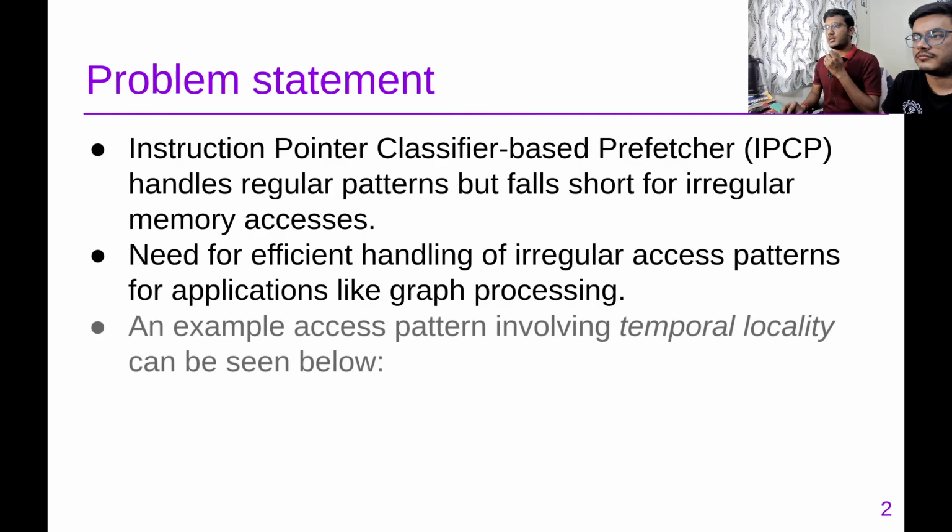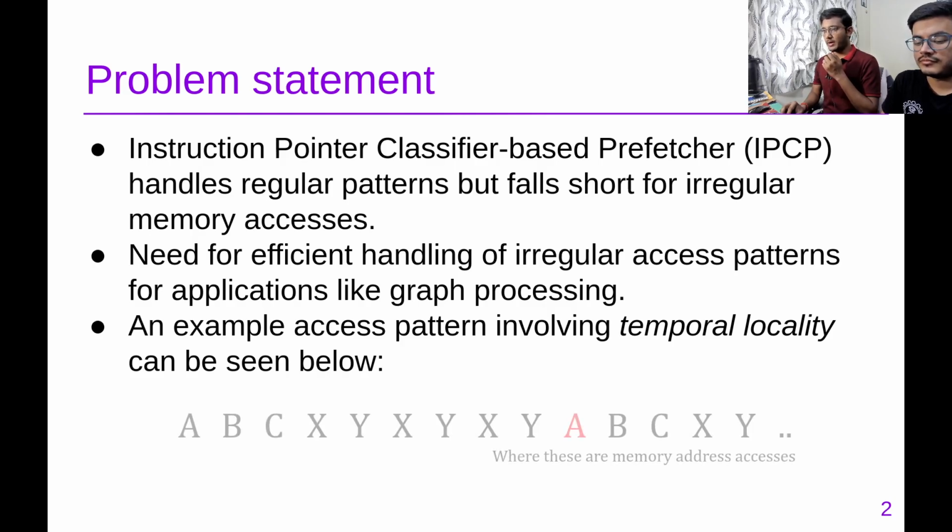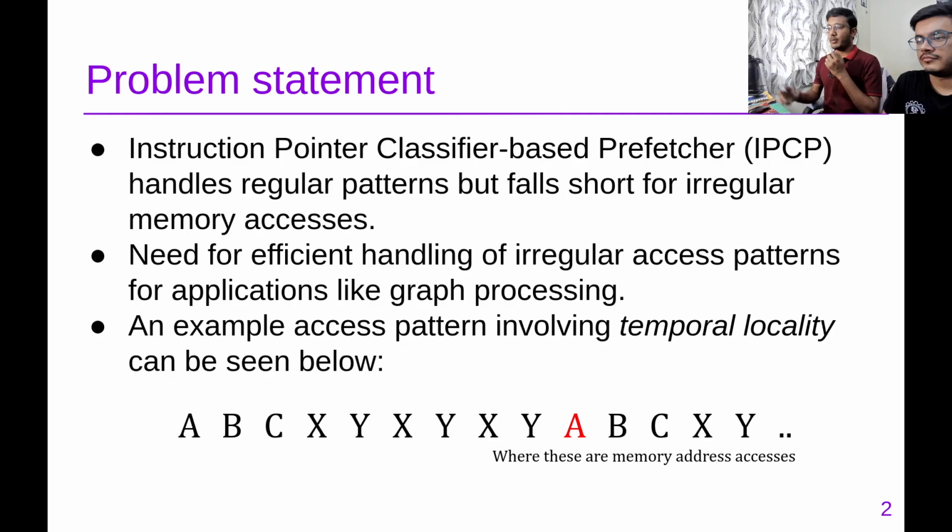The problem statement is that IPCP, a bucket of prefetchers, cannot track irregular access patterns, for example temporal locality. The access pattern below cannot be tracked by any prefetcher which only tracks based on strides of regular access. These types of access patterns are very important for graph processing.